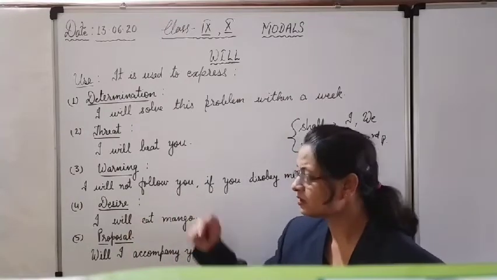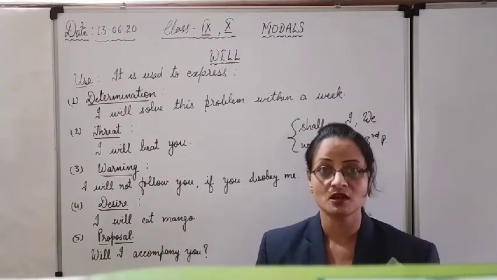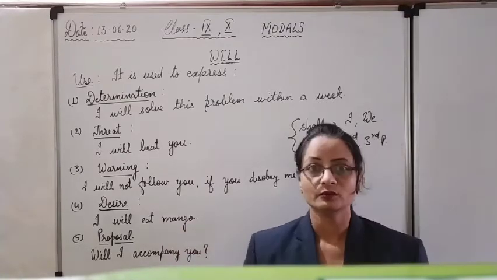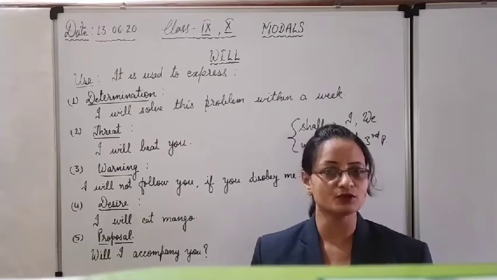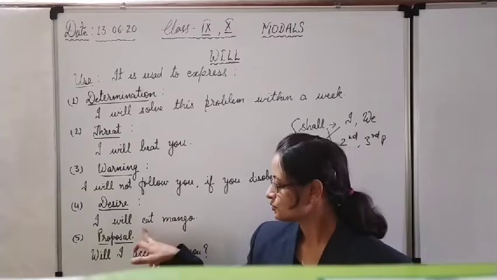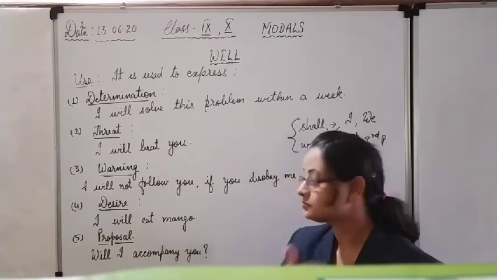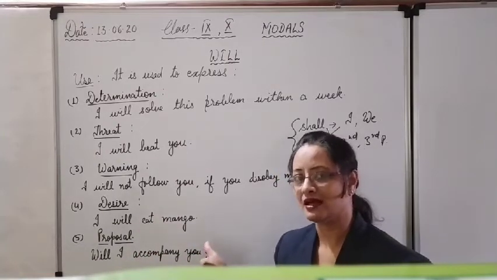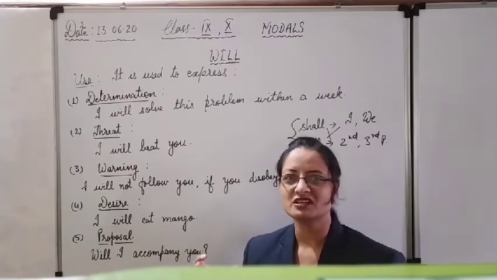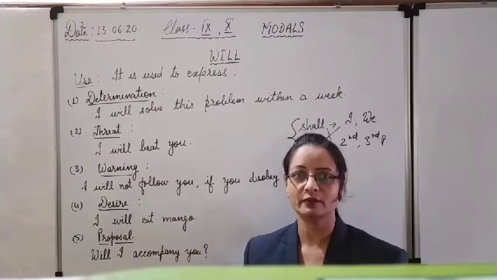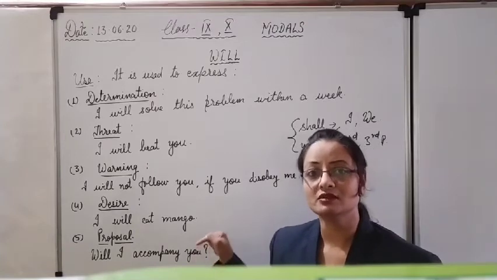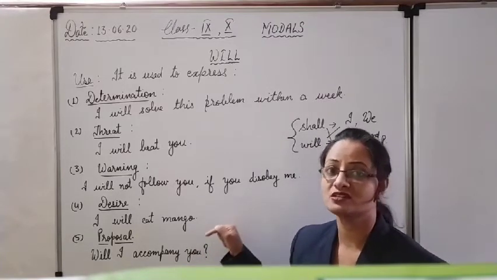Clear? For desire, desire means strong wish. We are wishing something. I will eat a mango. It is my wish to eat a mango. So I will eat a mango because my heart is desiring it. It is my wish, my desire. I will, we will. If I say I shall eat a mango, it means not so strong a desire. I may or may not eat, it depends on my mood. But if I am using will, it means I will surely do it because it is my strong desire.